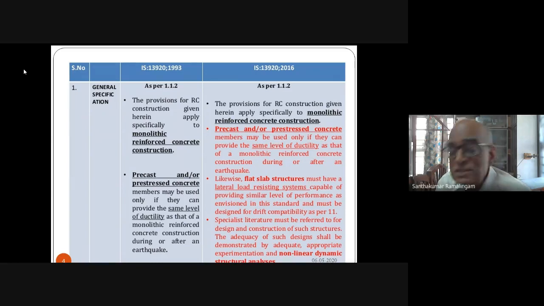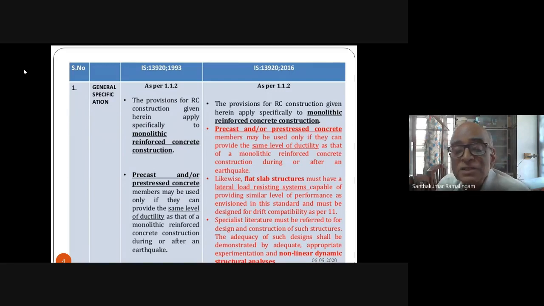And if precast or pre-stressed concrete members are used, you should definitely look for recent literature. Recent literature shows that precast and pre-stressed concrete structures can also be made ductile by proper design and execution.